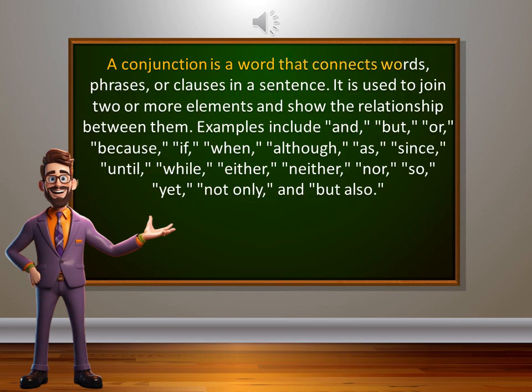The seventh one is conjunction. A conjunction is a word that connects words, phrases, or clauses in a sentence. It is used to join two or more elements and show the relationship between them. Examples include and, but, or, because, if, when, although, as, since, until, while, either, neither, nor, so, yet, not only, and but also.